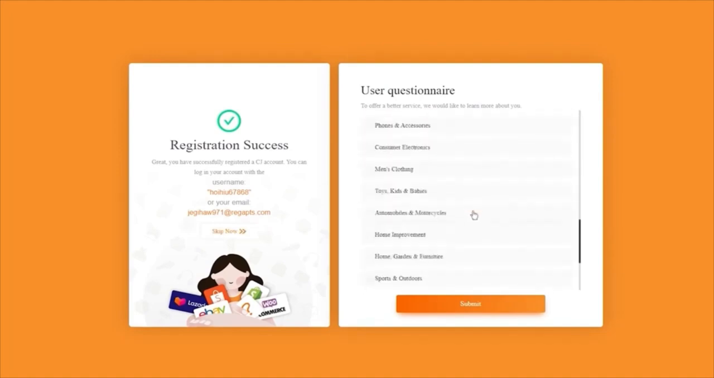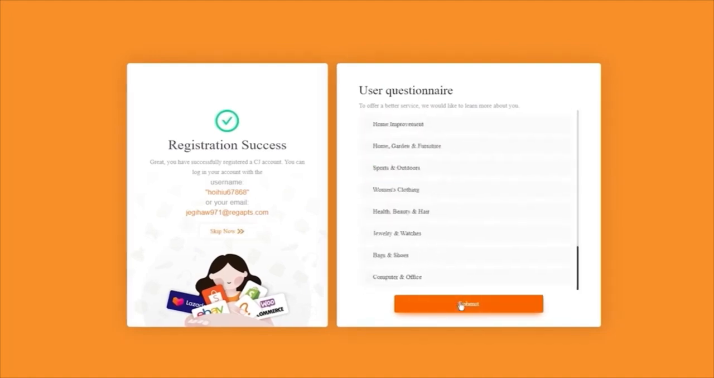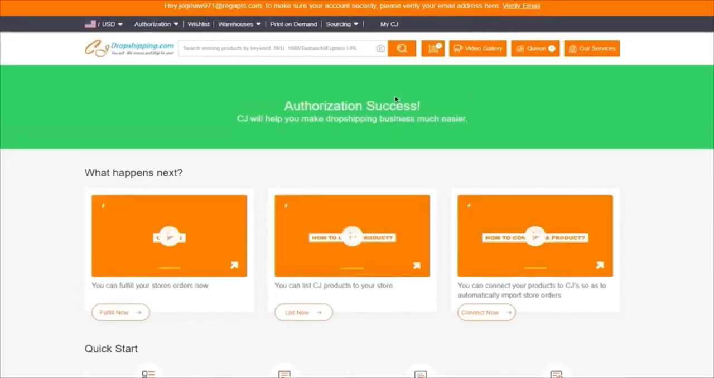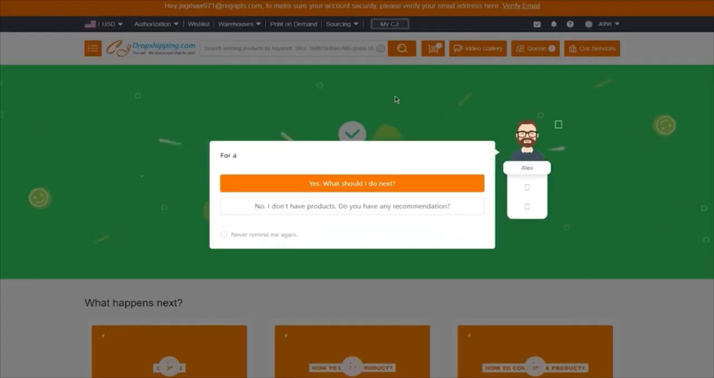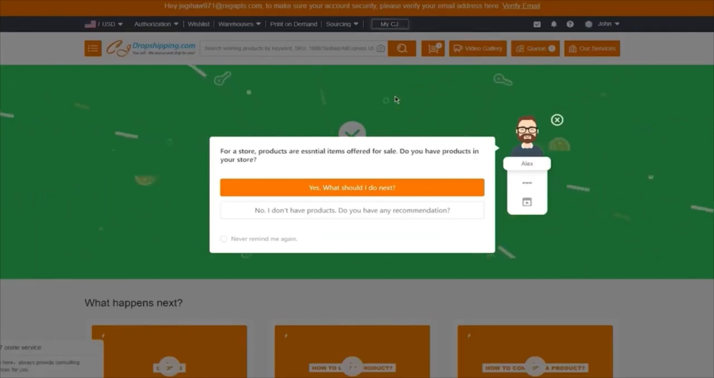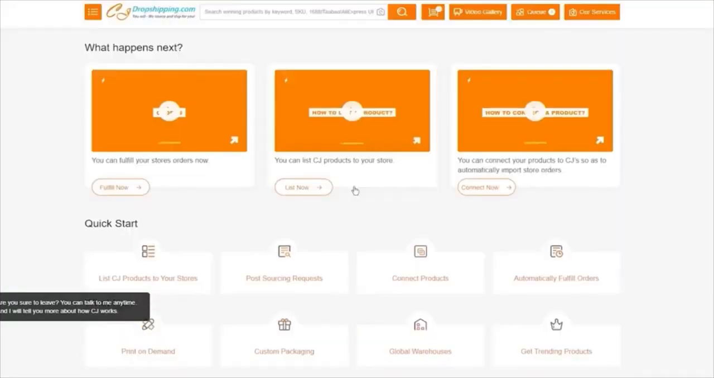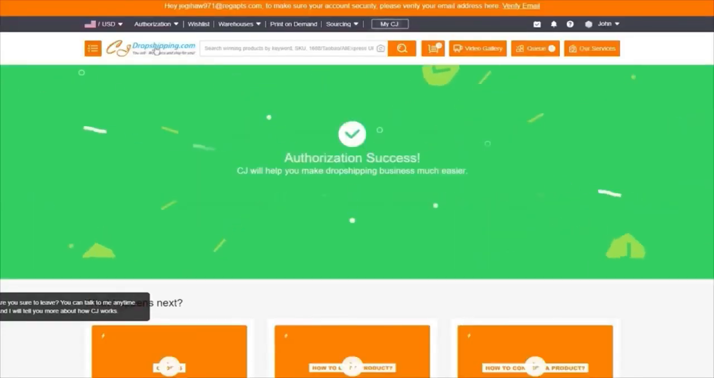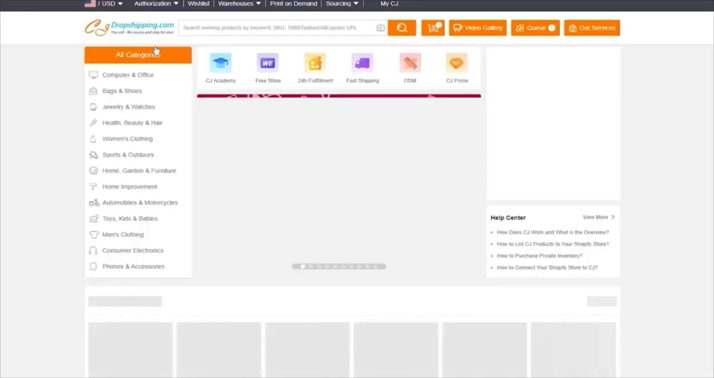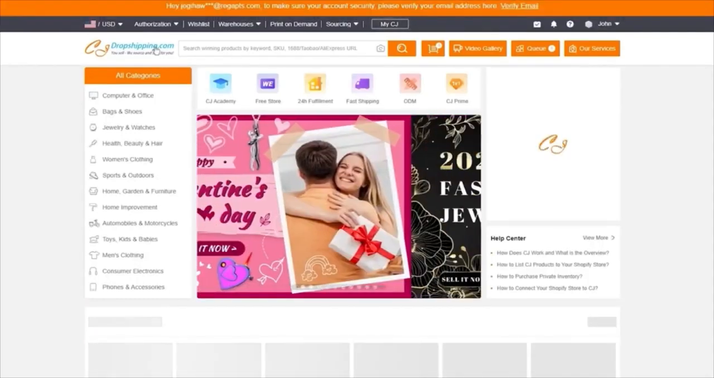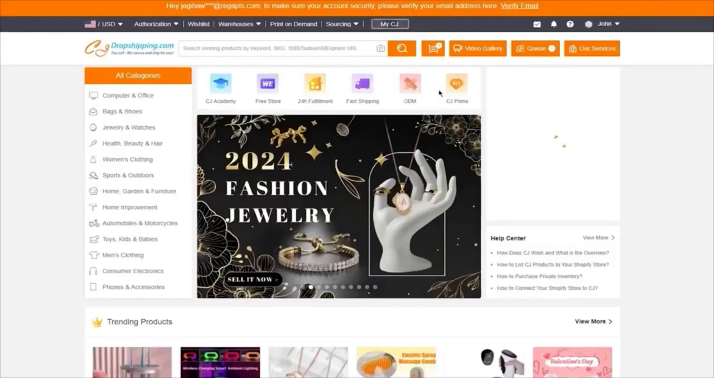I'm going to choose how many orders I process and what categories do I work in. And once we do that, we're going to submit things and it's going to load us here where it says authorization is now a success. So once your authorization is a success, what you're going to want to do is you're going to go ahead into your store over here. And from here, what we're going to want to do is we're going to go to the main CJ dashboard where we are going to start accessing all the dropshipping products.